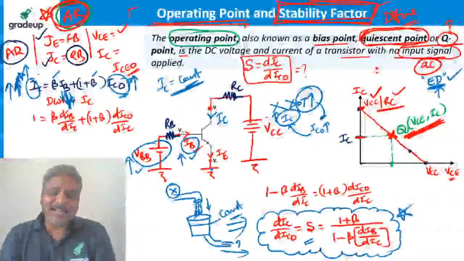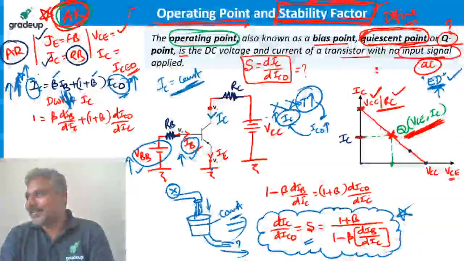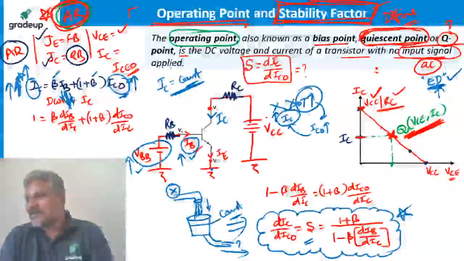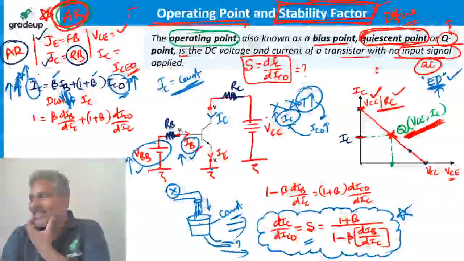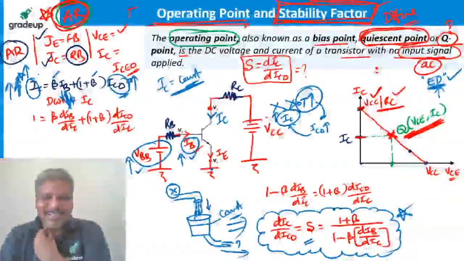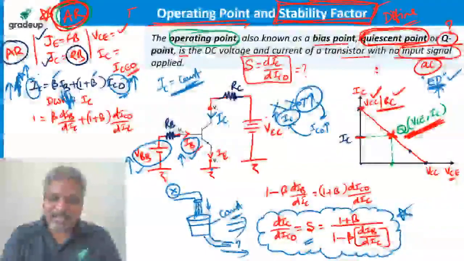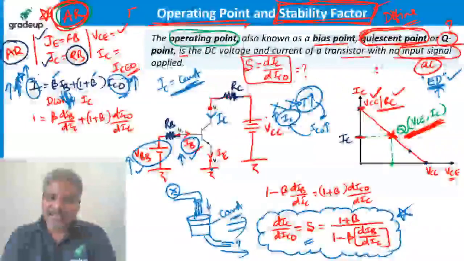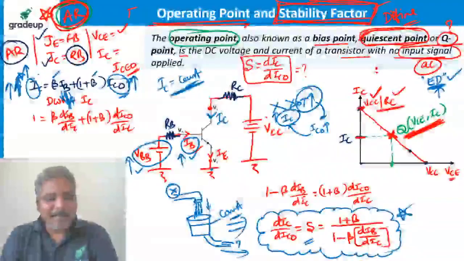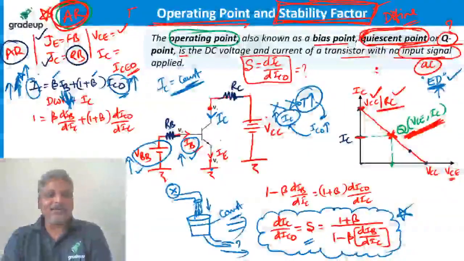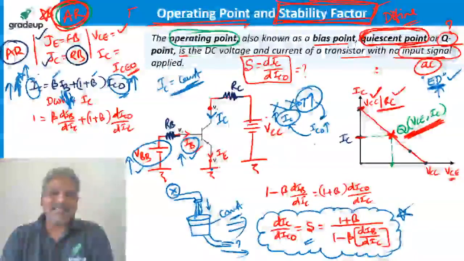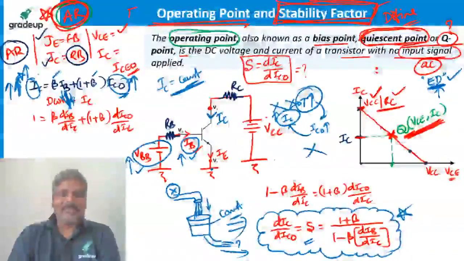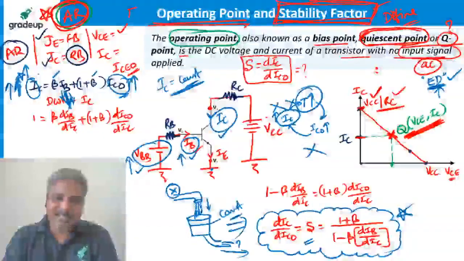We cannot take the bucket away. In BJT, that would mean taking the BJT away, stopping the biasing. In that case it is not useful for us, right? So biasing should be there, but still IC should be constant.